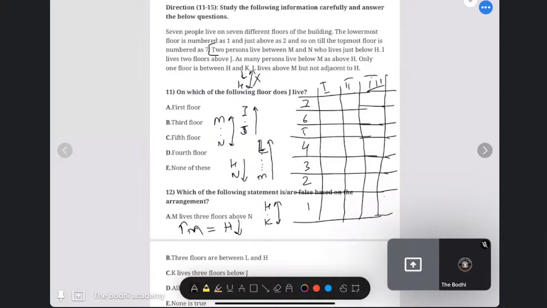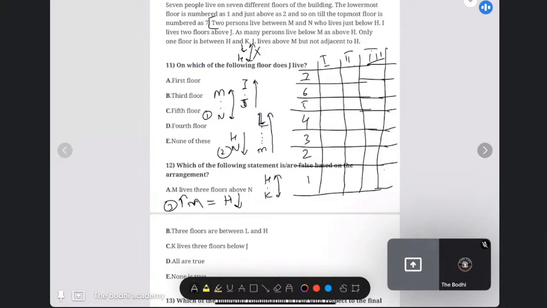Now, I suggest you look at these 2 lines, M and N. Look here: first, second, and third. When we combine this, there are only 2 people between M and N, and N is living just below H. So only 2 conditions arise in this case.